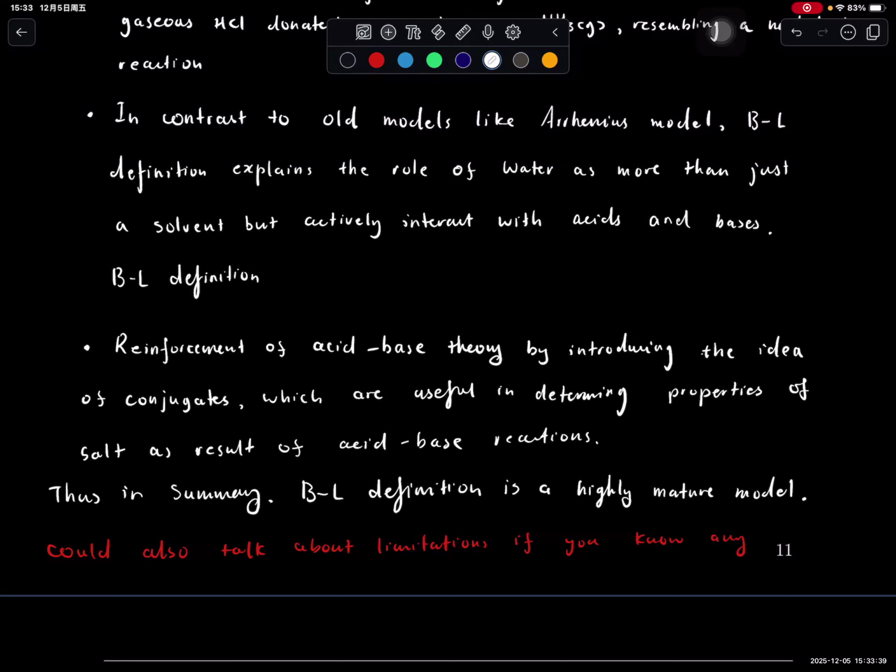That makes Bronsted-Lowry very useful. As we will see, we haven't seen this yet, but we'll see in the future. Conjugates are very important in terms of analyzing acid-base reactions. So that makes it useful as well.